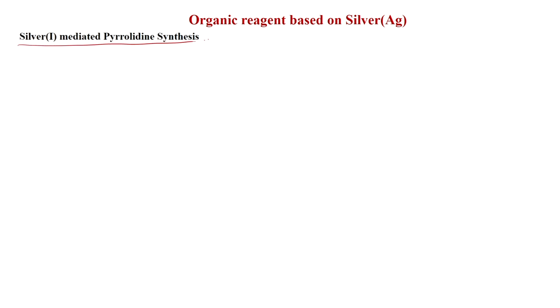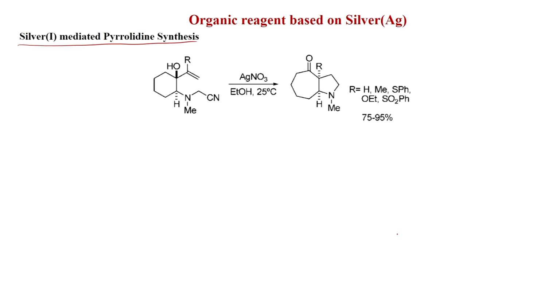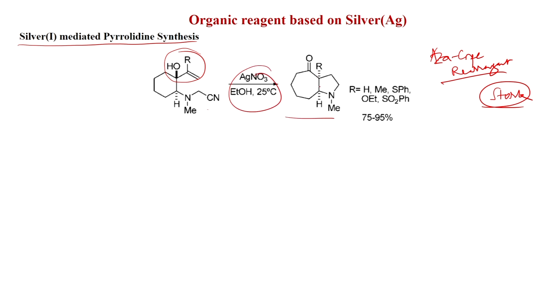Now, again we will discuss pyrrolidine synthesis. So, this is an aza-Cope rearrangement. This reaction was developed by Overman. So, he is a famous organic chemist. So, if you have this CH2CN group with an NMe group, and this is the allylic alcohol, then with silver nitrate treatment you get this. So, the ring expansion happens and pyrrolidine is formed, and they are also syn orientation, and different groups can be tolerated, you get 75 to 95% yield.